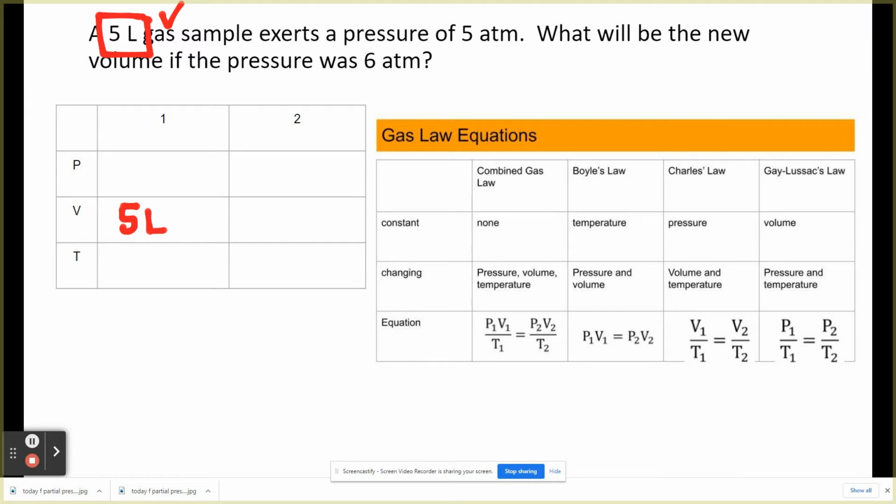Again, guys, for those who still don't know how to use this table, this box right here is where you put your P1. This is where you put your V1 and your T1 right here.